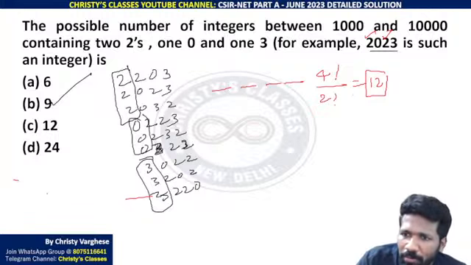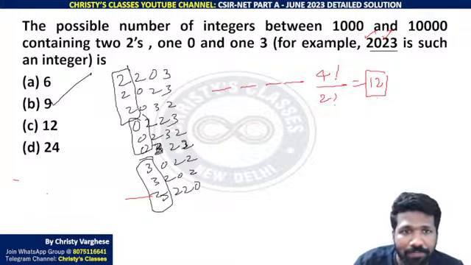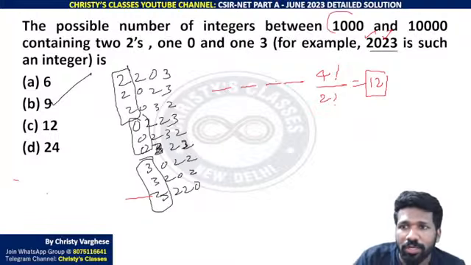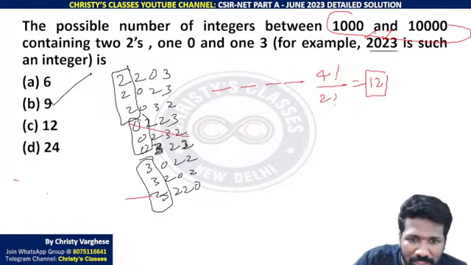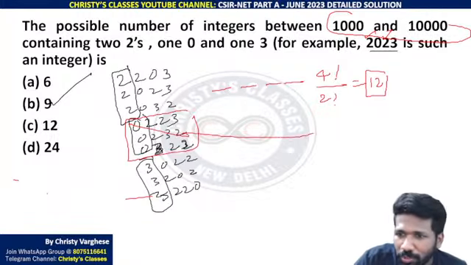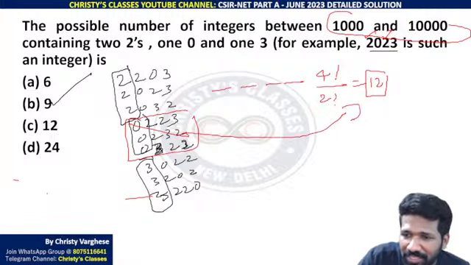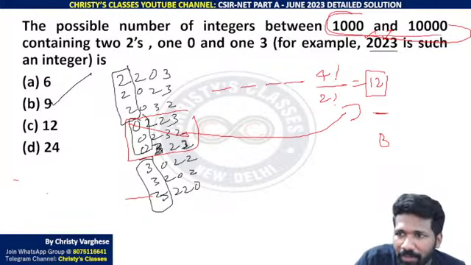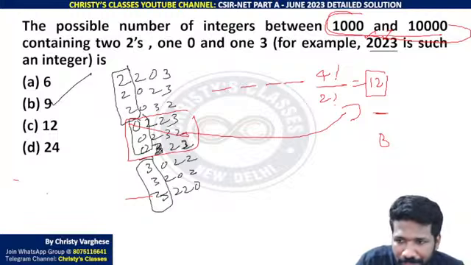But in these 12 combinations, some possibilities are wrong. Which possibilities? Okay, 1 second, I made a mistake. The question is saying between 1000 and 10,000. So these 3 possibilities are wrong. Yeah, for this solution that will be helpful. These 3 possibilities you have to subtract because they are not numbers between 1000 and 10,000. So from the 12, you subtract these three possibilities, 9 is the answer.